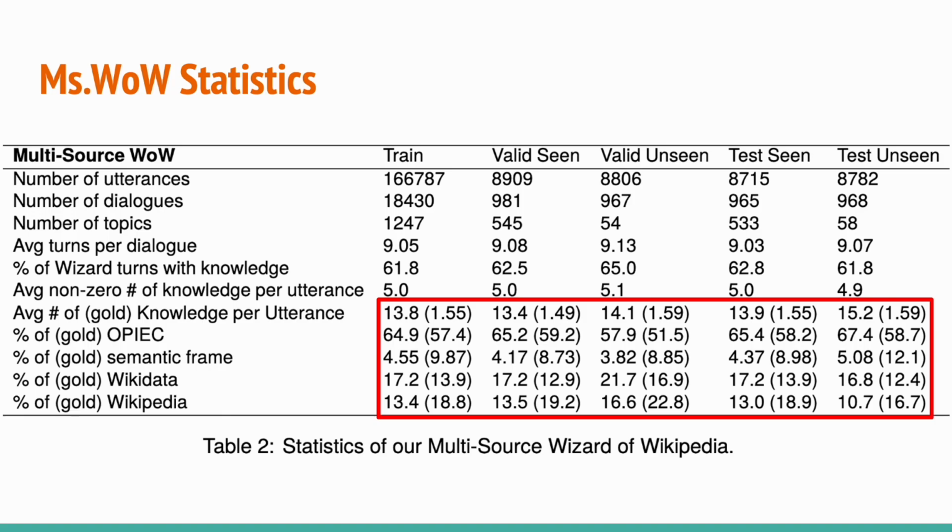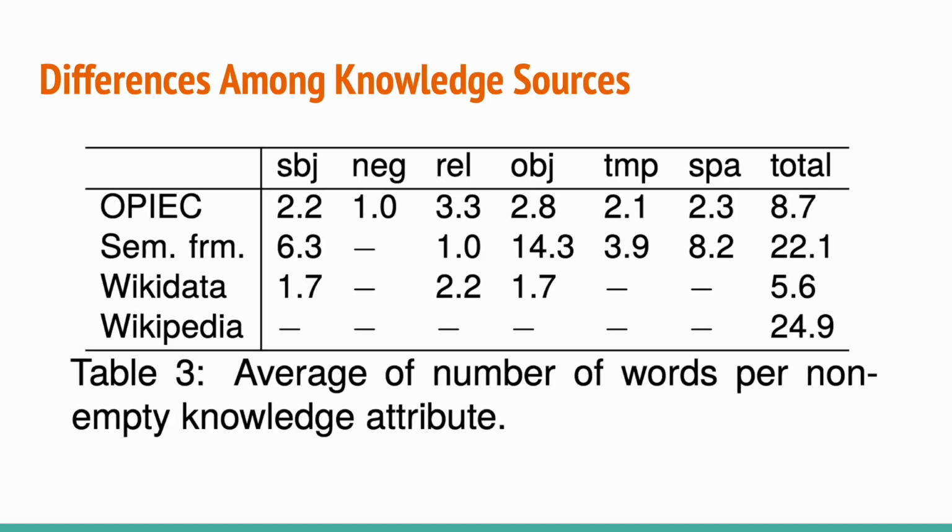Table 3 shows that knowledge tuples from different knowledge sources are very different. OPIEC has the most number of elements. On average, semantic frame has the most number of words because it's simply cutting the sentences into different semantic frames, while Wikidata tuples are strict triplets, that's the shortest.